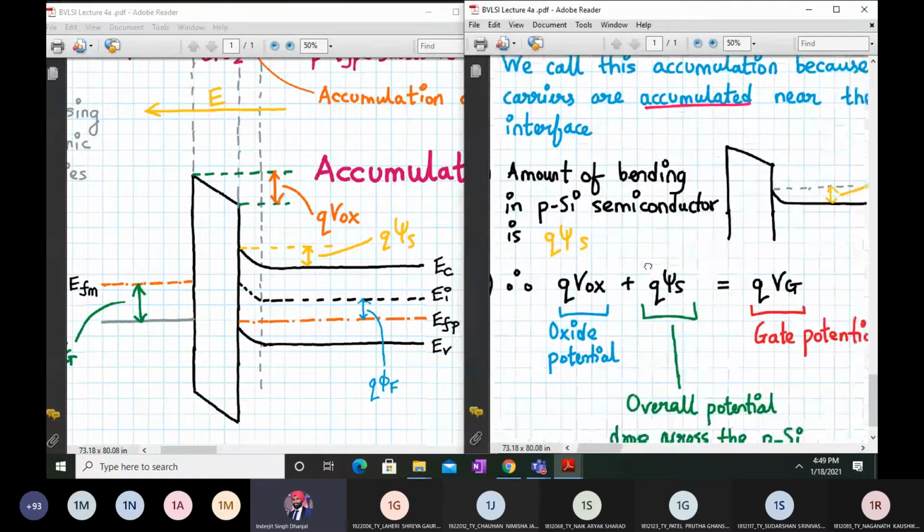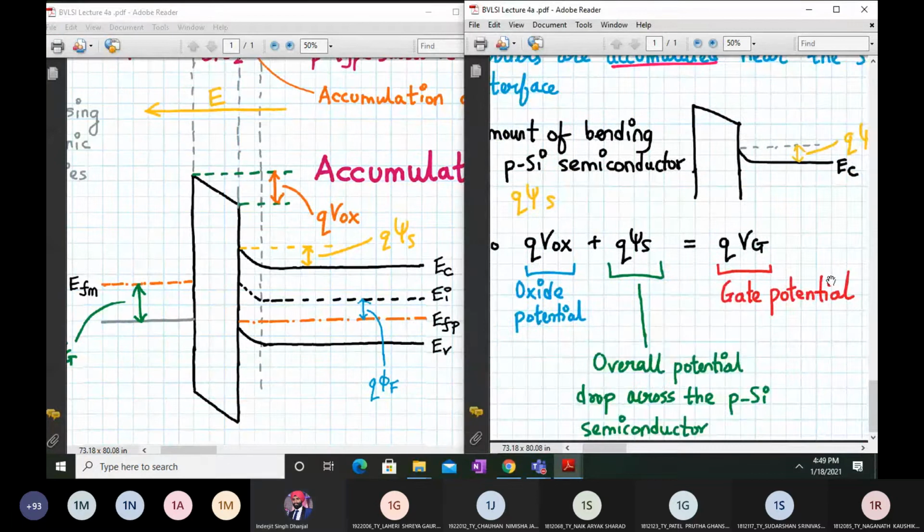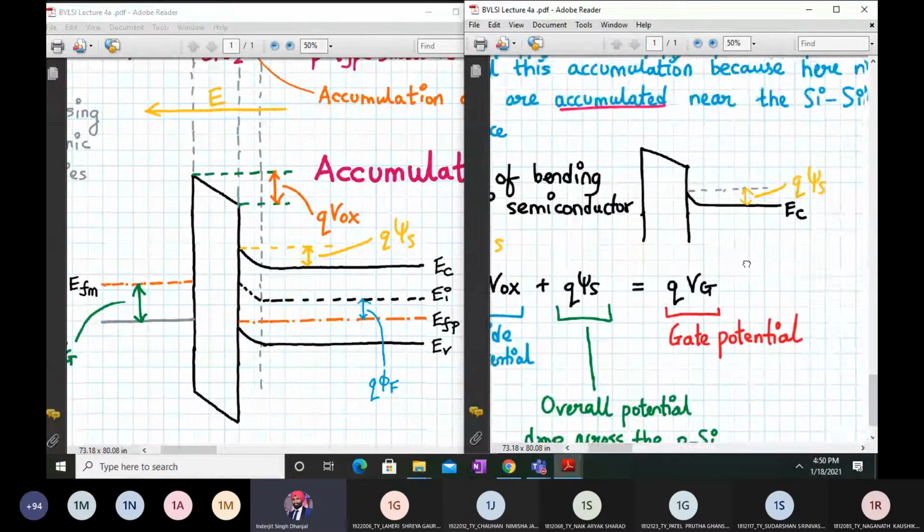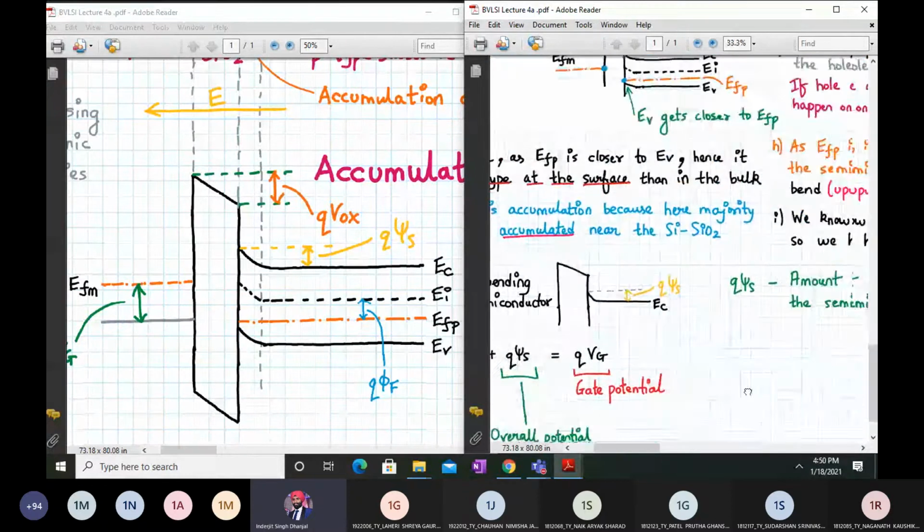So what we can say is that the gate potential Vg will be equal to psi s, which is the overall potential drop across the p silicon semiconductor, plus the oxide potential. So Vox plus psi s is equal to Vg. That is the entire story of the accumulation region.